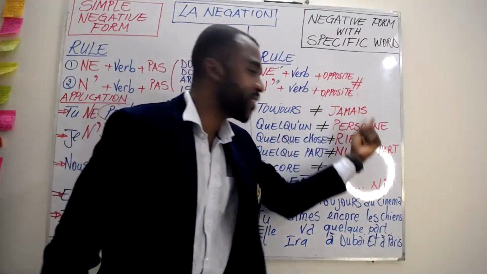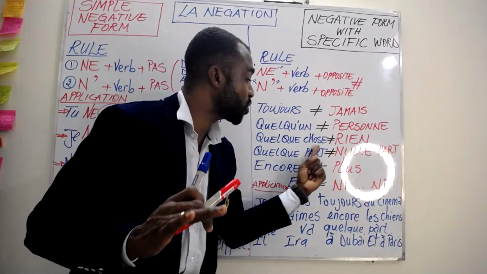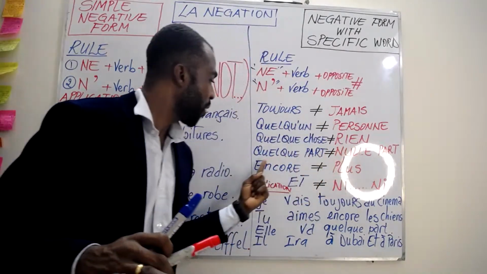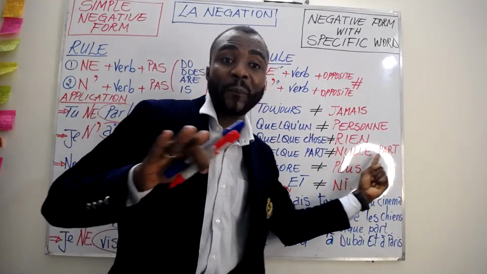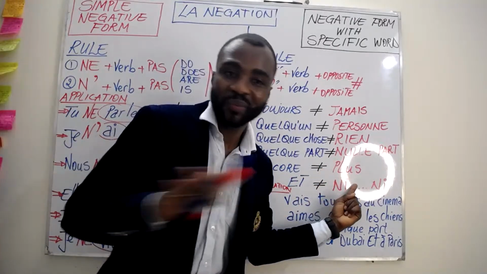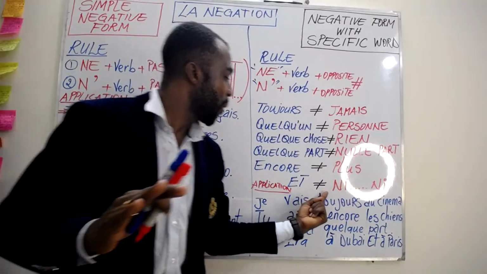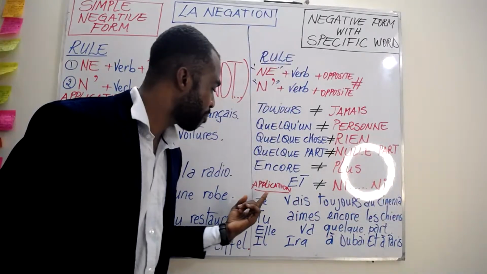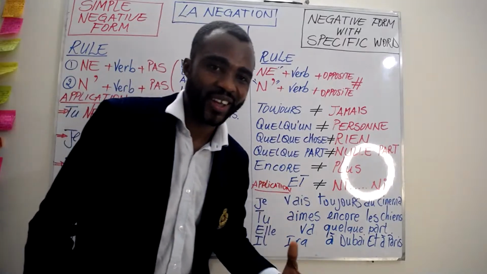Quelqu'un, we need to find the opposite: personne. Whenever we find quelque chose in the sentence, we have to change it into rien. When we find quelque part, we have to change it into nulle part. Encore, we change into plus, no more. Et, which means and, we change into ni, ni. All right, now let's pass to the application. Let's put it into practice and see how it works practically.